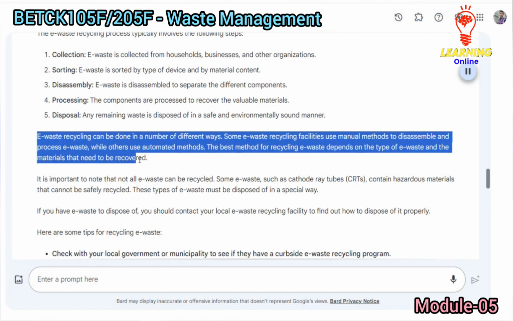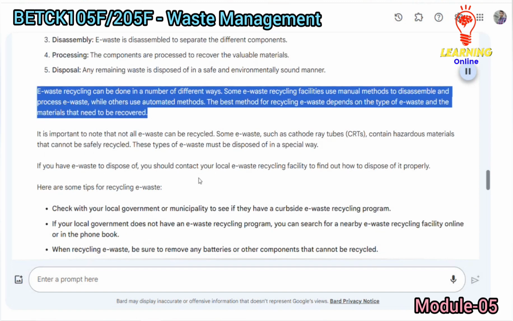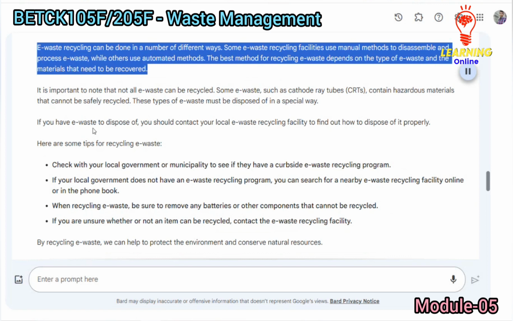E-waste recycling can be done in a number of different ways. Some E-waste recycling facilities use manual methods to disassemble and process E-waste, while others use automated methods. The best method for recycling E-waste depends on the type of E-waste and the materials that need to be recovered.